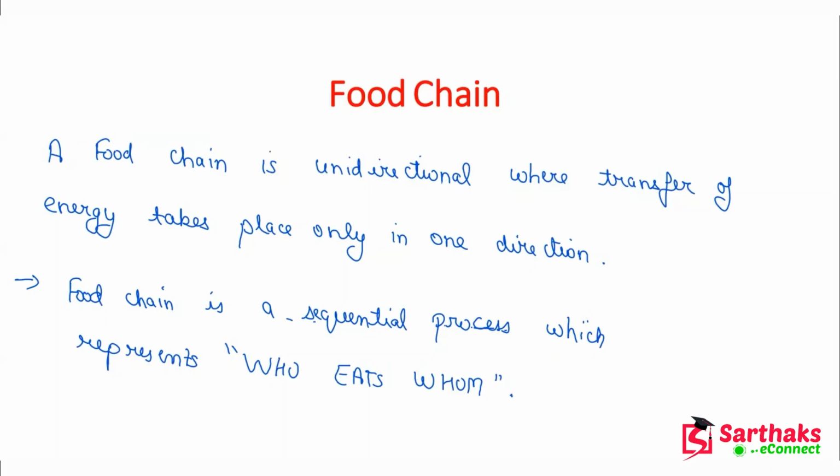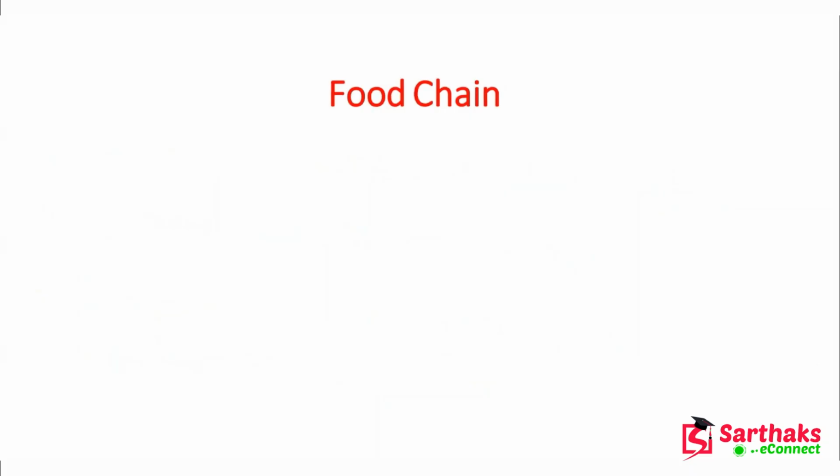Also, there is one more definition of a food chain. A food chain is an arrangement of different biotic groups. Biotic means the living groups.